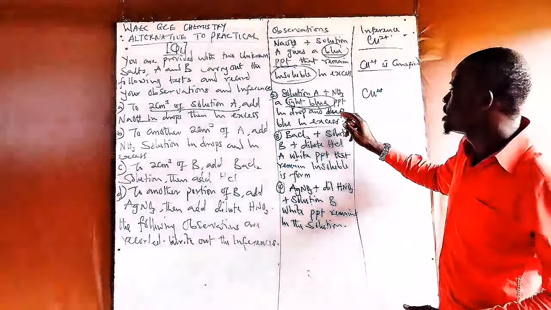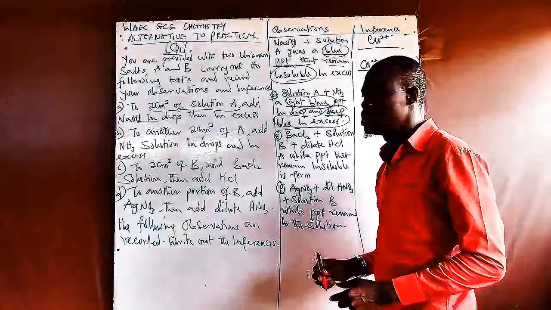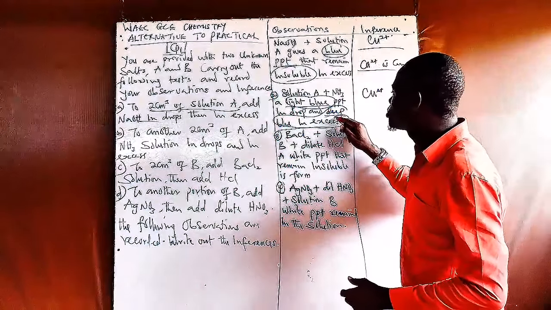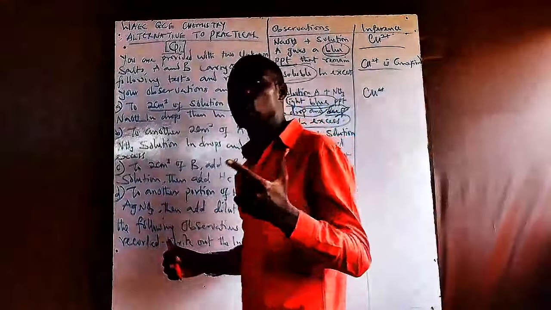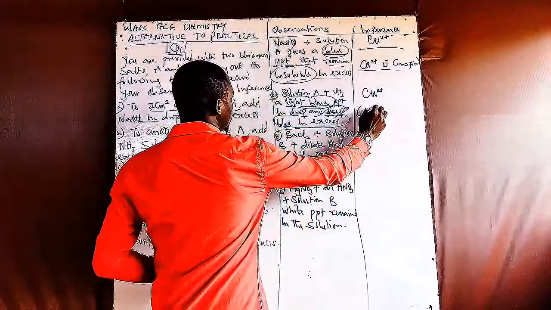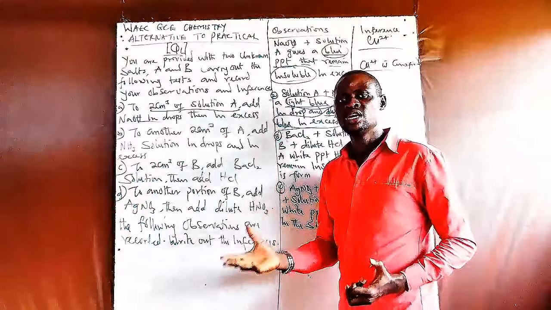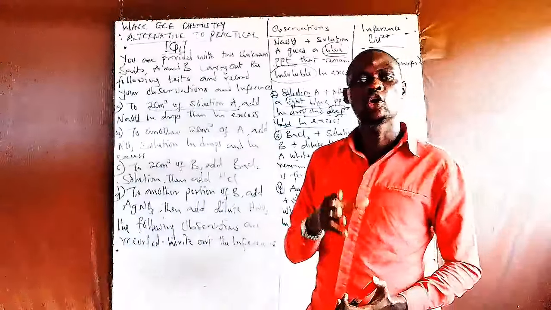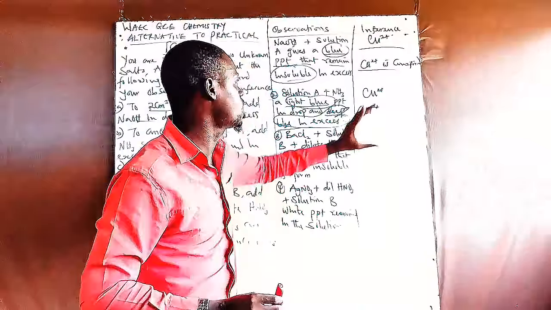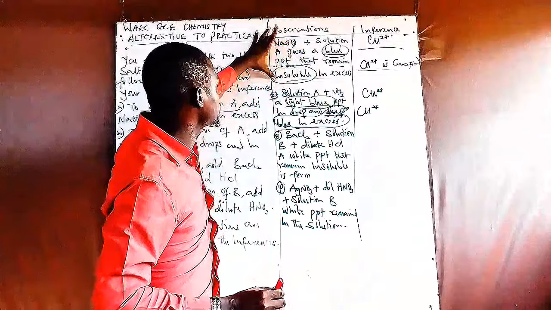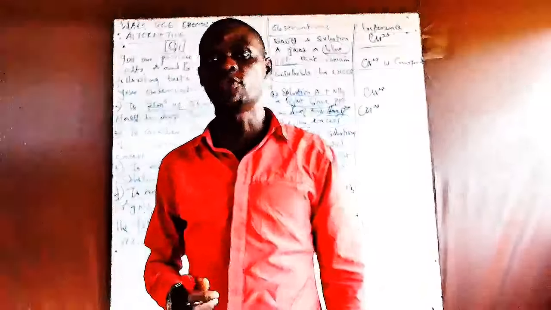Altogether, when we now test it by adding excess ammonia to solution A, we notice that it produced a deep blue precipitate. Now this deep blue precipitate denotes that copper 2 ion is truly confirmed. Now what is the observation of this solution A? From this, it simply shows that solution A contains a salt of copper, because both experiments showcase that copper 2 ion is present. So it contains a salt of copper.